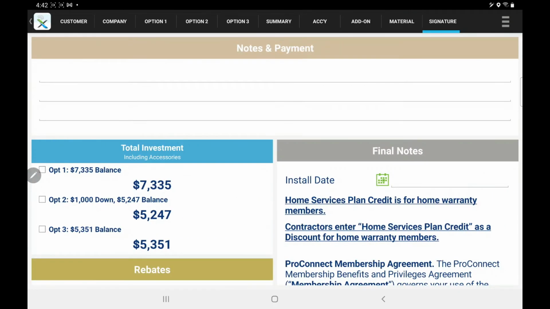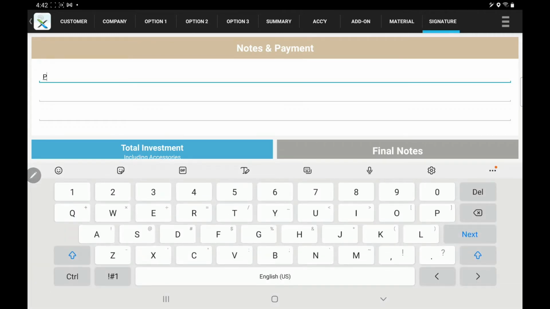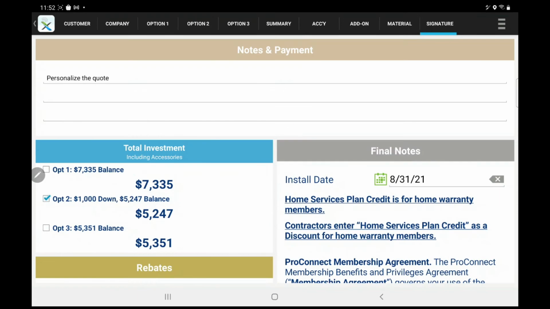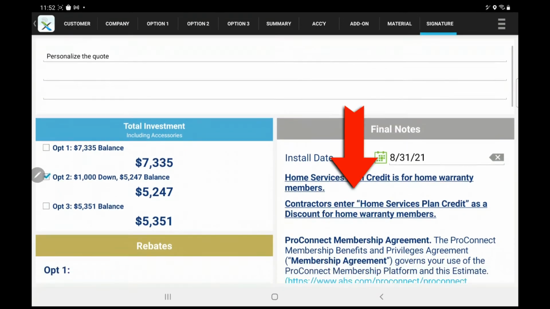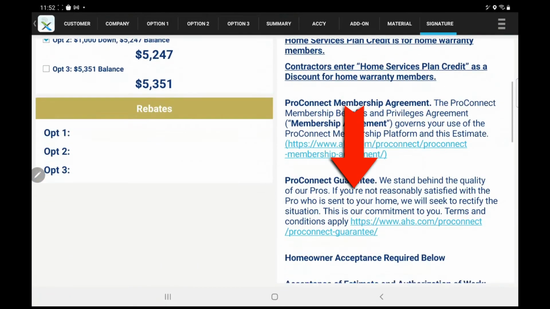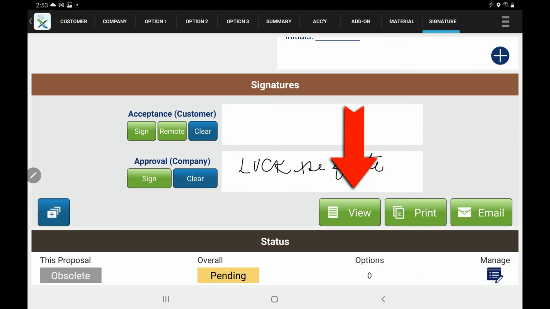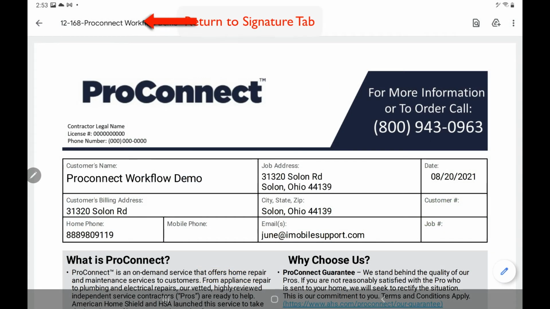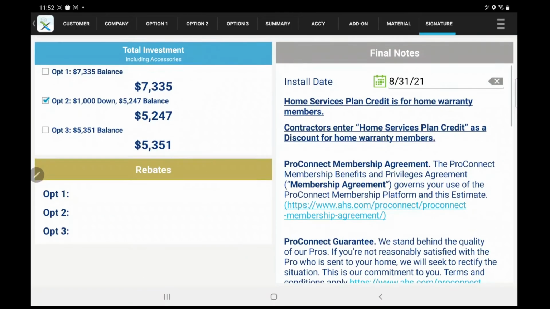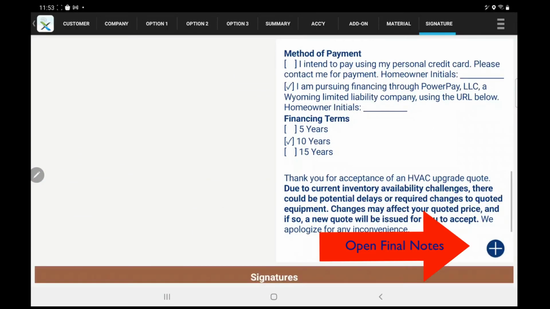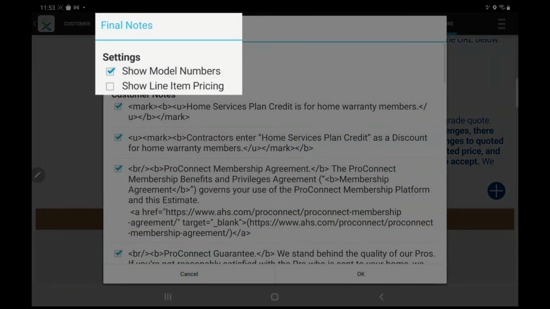On the Signature tab, you can add free-form notes in the Notes and Payment area. You can select one or more options in the total investment area. If you scroll to the bottom, you can view the quote PDF. To return to the Signature tab, hit the back arrow. If you would like to present this quote to your customers as a systems price, scroll to the Final Notes section, open it up, and turn off Show Line Item Pricing.